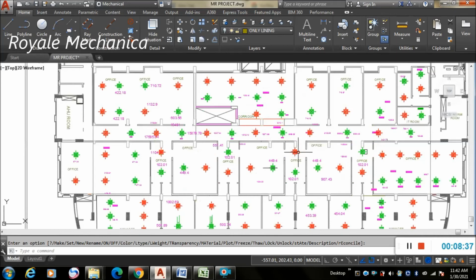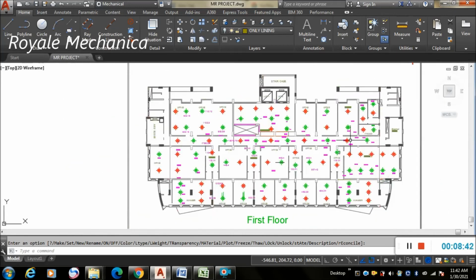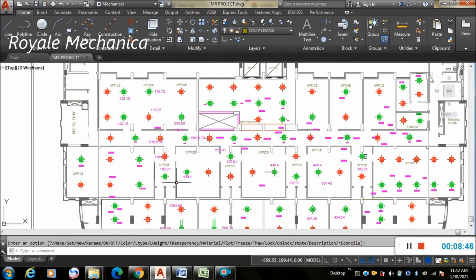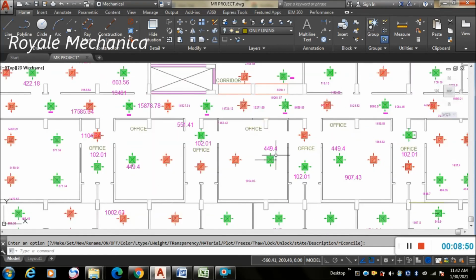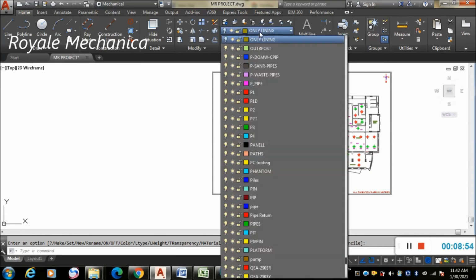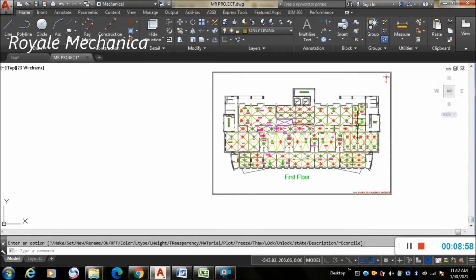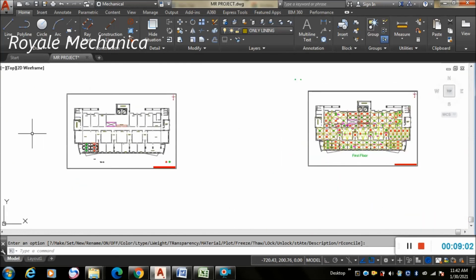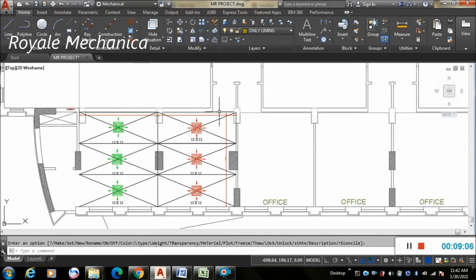After locating the diffusers, both supply and return, you have to go for the single line diagram, so it will look like this. So in this way you have to mark the location of supplier diffusers and return diffusers.